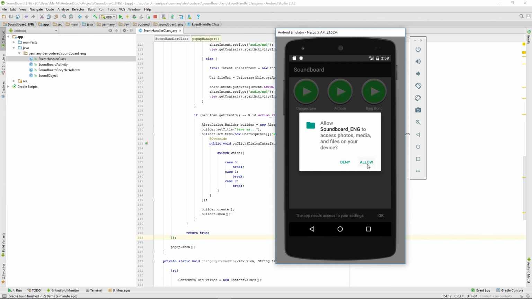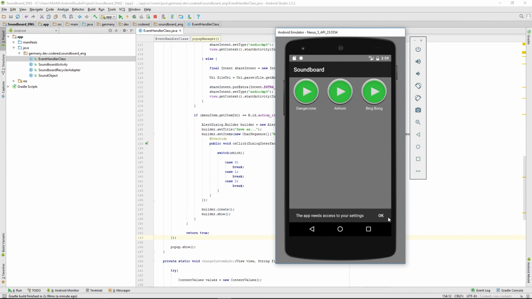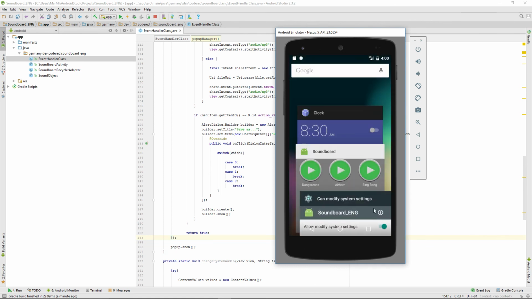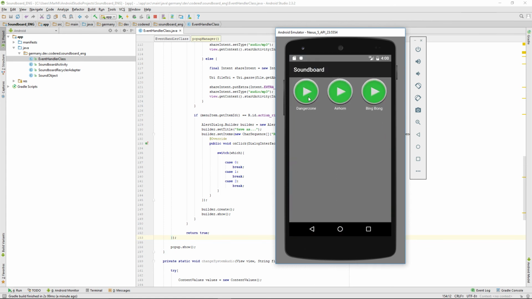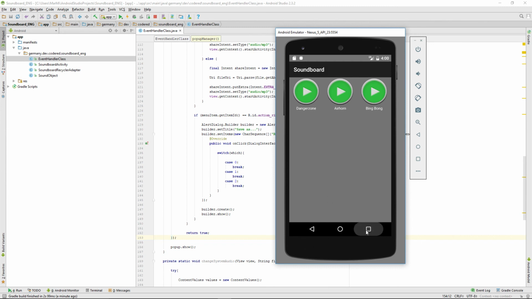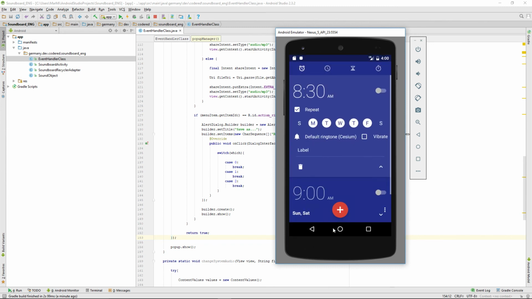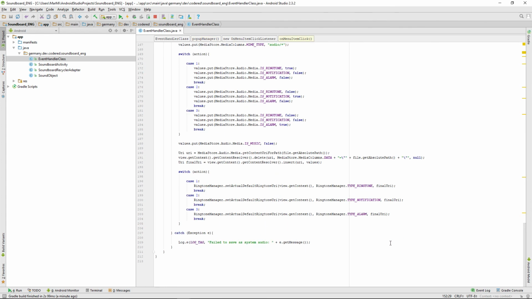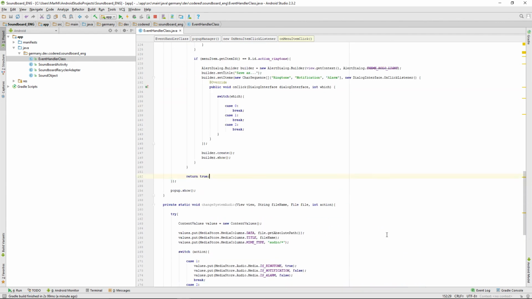So allow the app to save things on your device, and also we have to grant the settings permission. Then danger zone, save as, alarm, and then it should appear in this list, which it doesn't do.